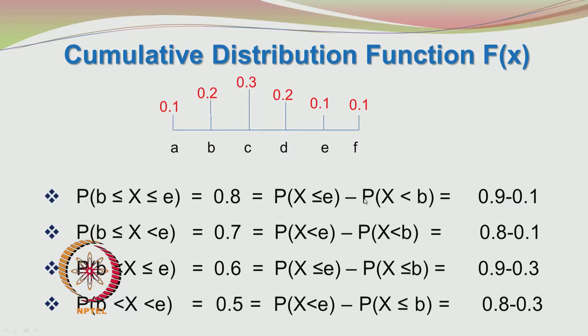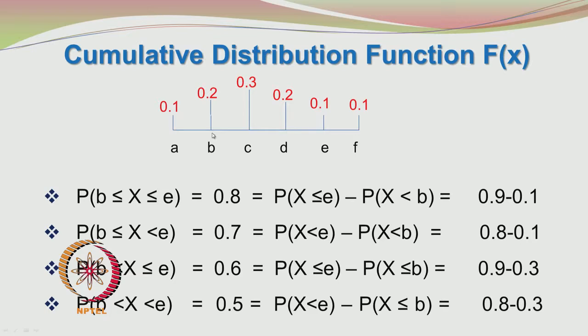And then you get probability of x less than b. Less than b is only a, and the probability is 0.1. It is 0.9 minus 0.1. The second case is probability of b less than or equal to x less than e, and that is equal to 0.7. Here b is included, but e is not included. So, it should be less than e.